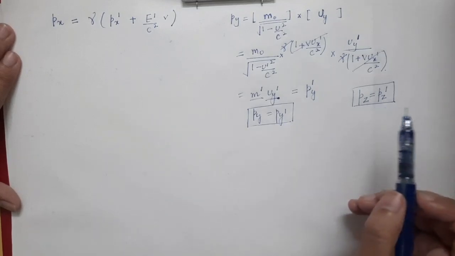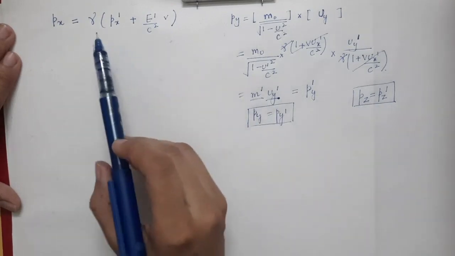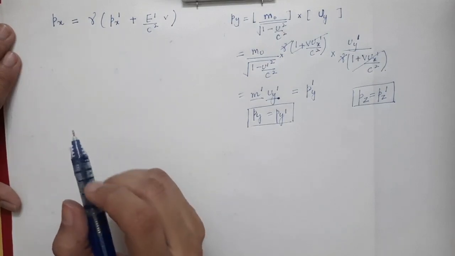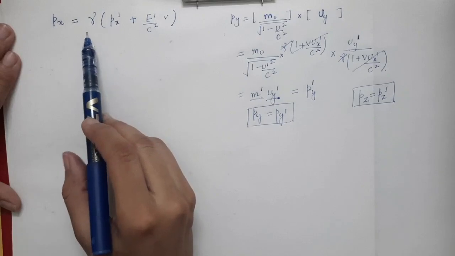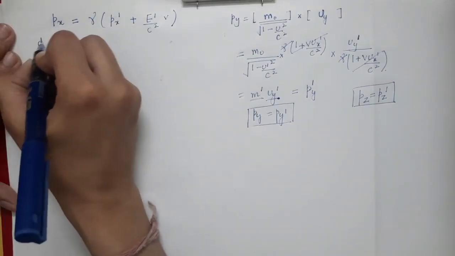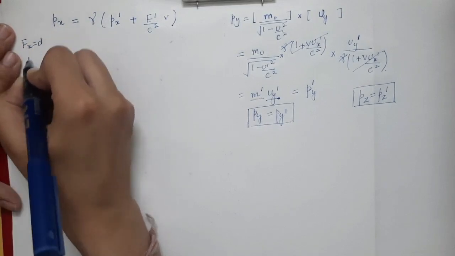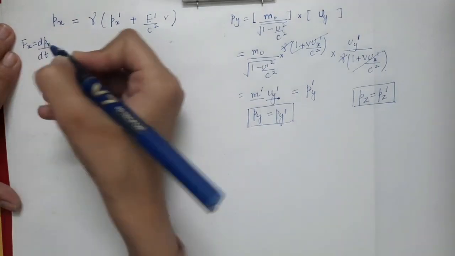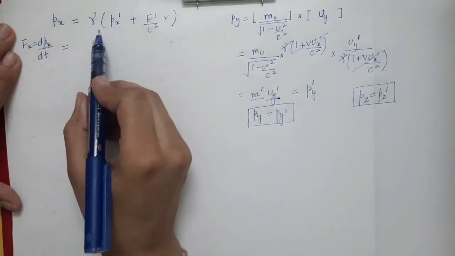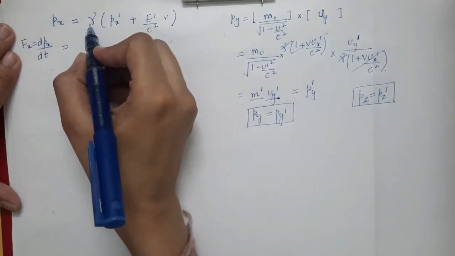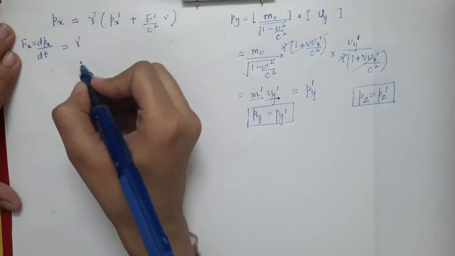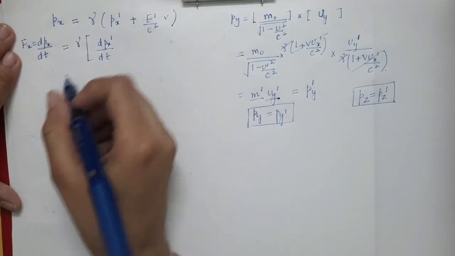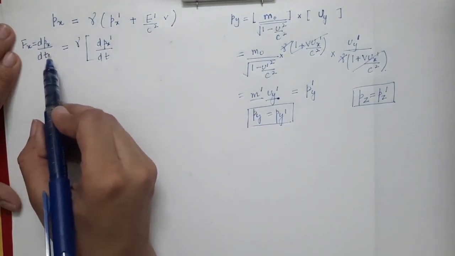Now we want to find the expression of force. For finding the expression of force, we have to do the time derivative of these equations. So let's take the time derivative of this first equation. So fx, which is the x component of the force on the particle in S frame, will be nothing but dpx by dt. So we have to take the time derivative of the right hand side. Now gamma is a constant, it is independent of time. So this can be taken outside, and inside you will have dpx prime by dt, because you are doing the derivative with respect to the t variable.